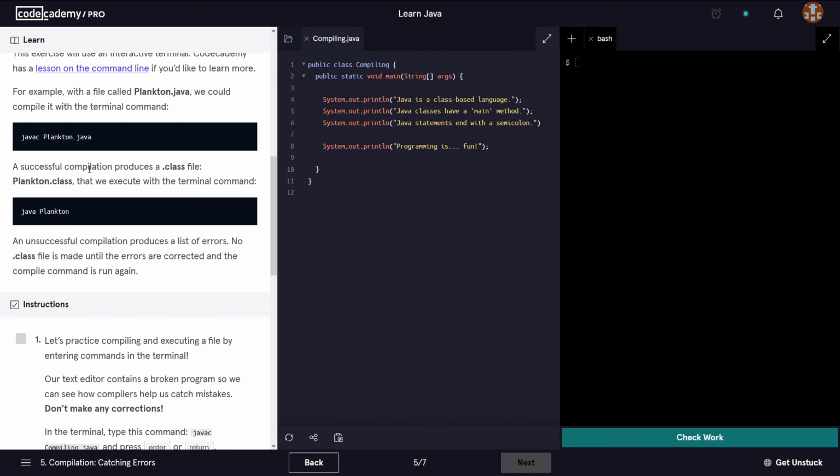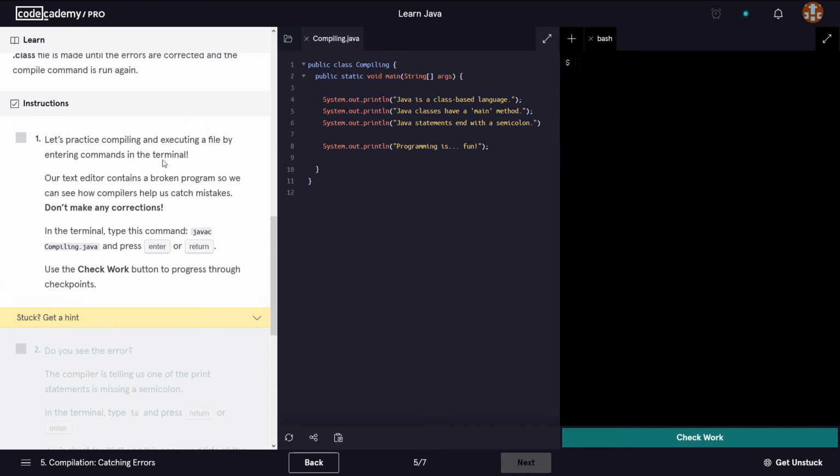A successful compilation produces a .class file, Plankton.class, that we execute with the terminal command java Plankton. An unsuccessful compilation produces a list of errors. No class file is made until the errors are corrected and the compile command is run again.